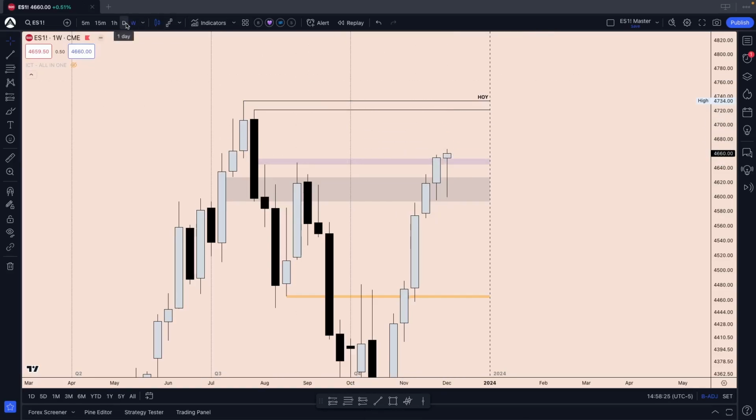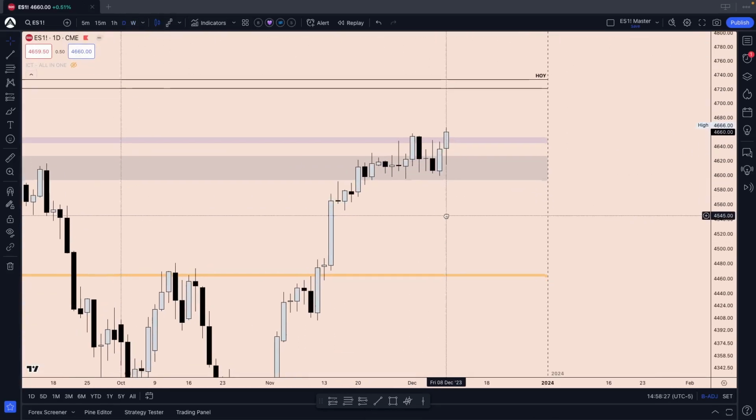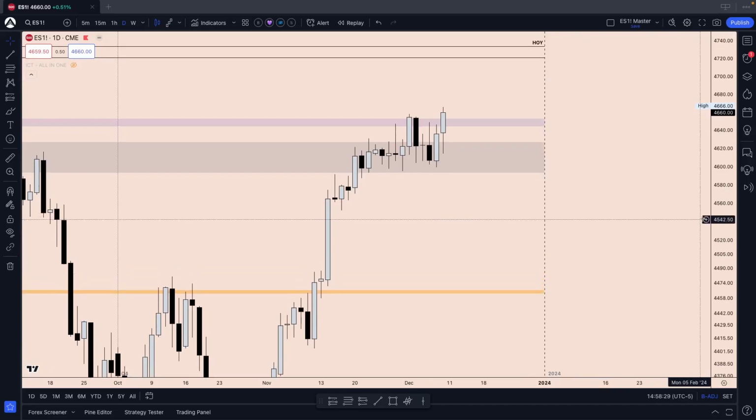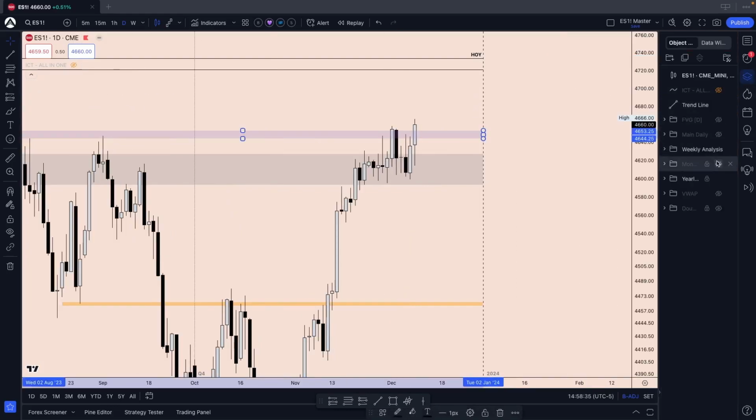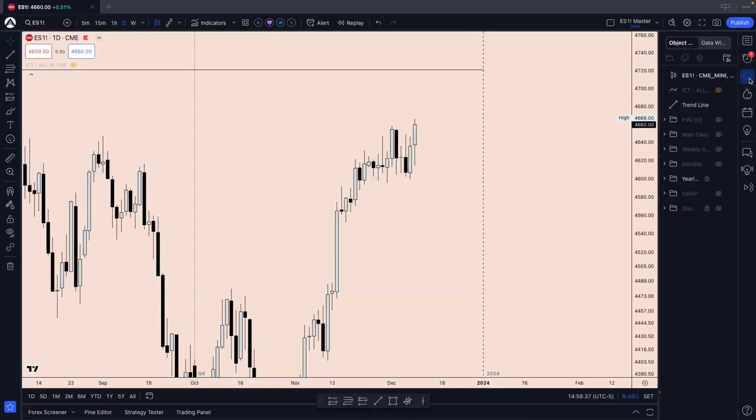from last week's closing price. So now let's drop it down to the daily. We can't get too much information out of the weekly right now. So let's take a look at daily buy side liquidity targets heading into the next week. That's really what's most important.